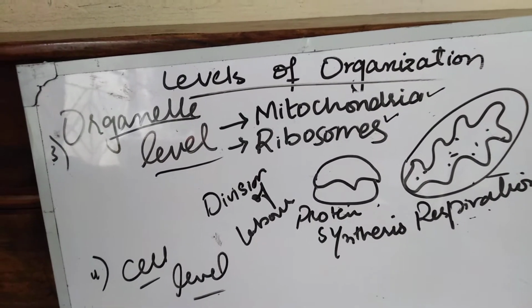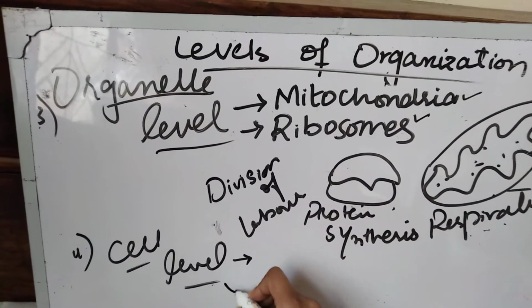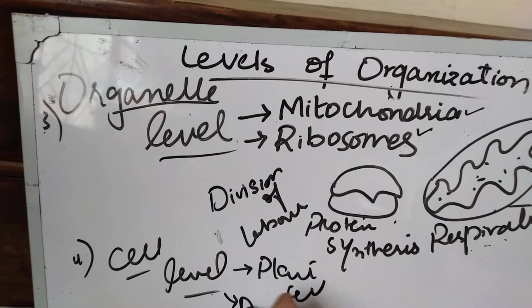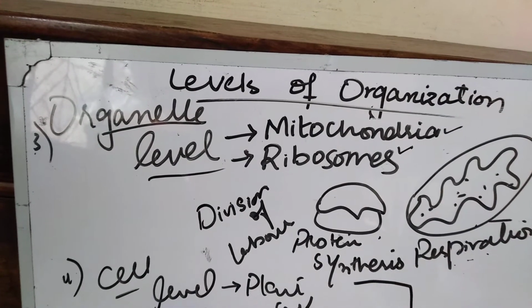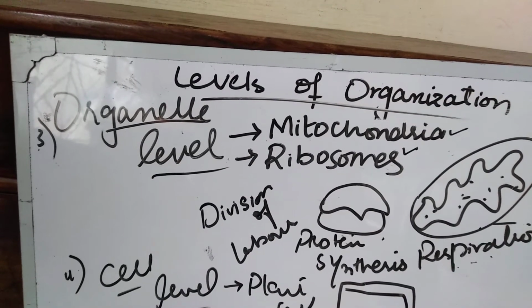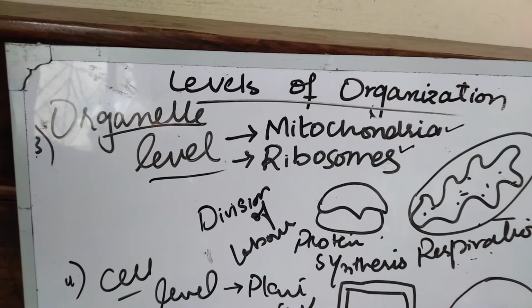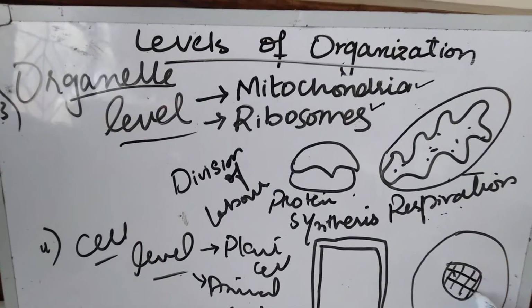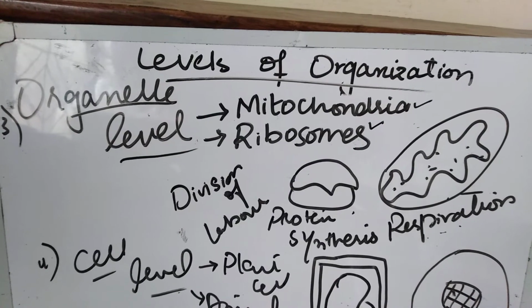Okay, then while discussing its example, I'm going to take an example of plant cell and animal cell. I think you have a very clear concept about the cell of plants and animals in your previous classes, I think in grade 8, but I'm going to describe more.